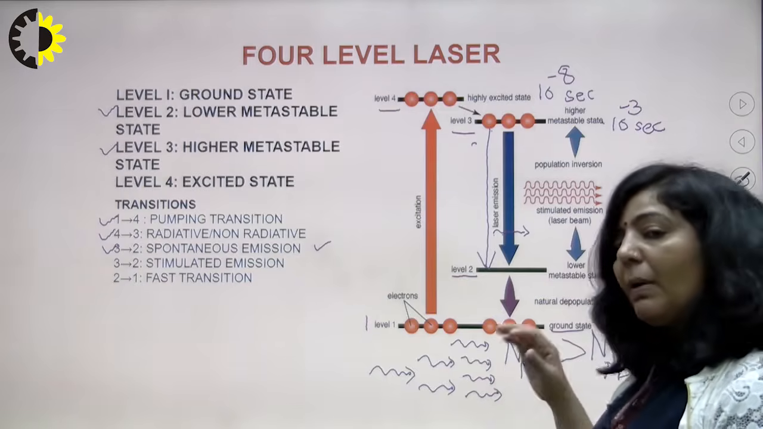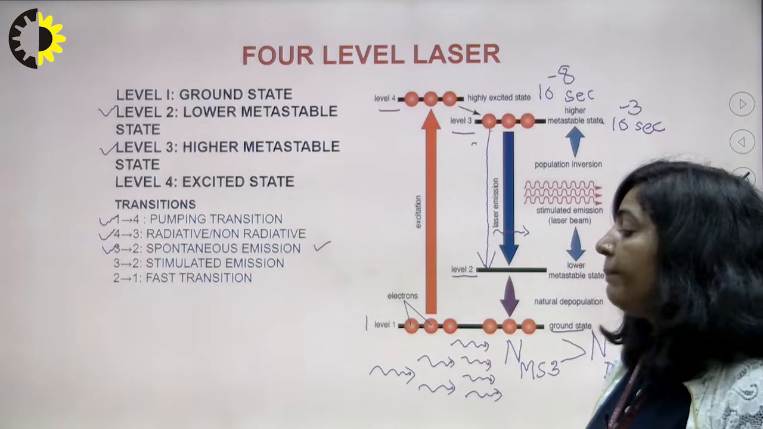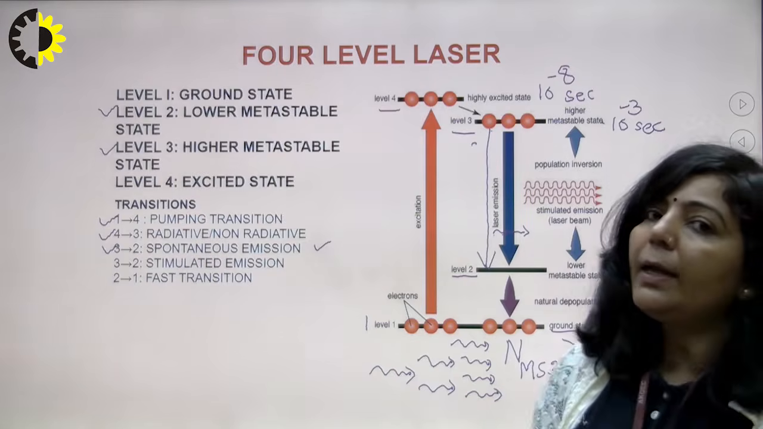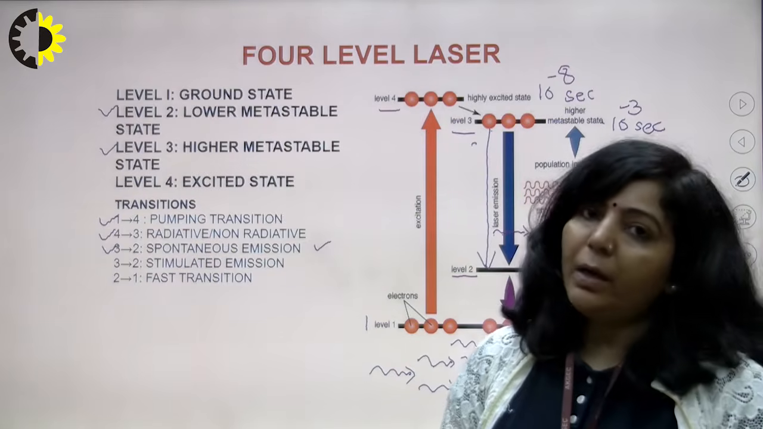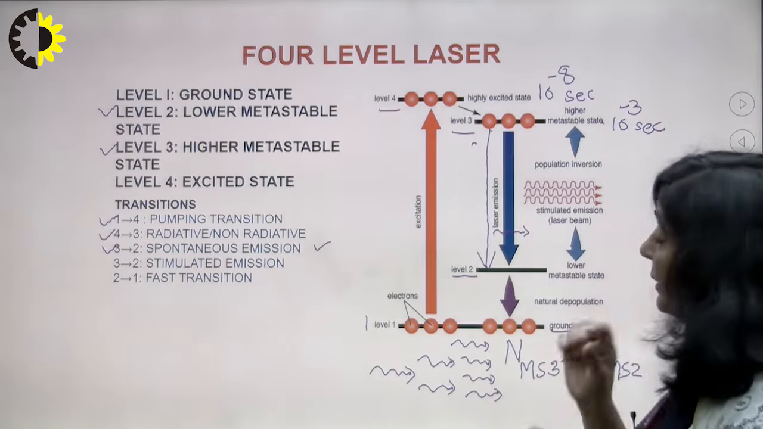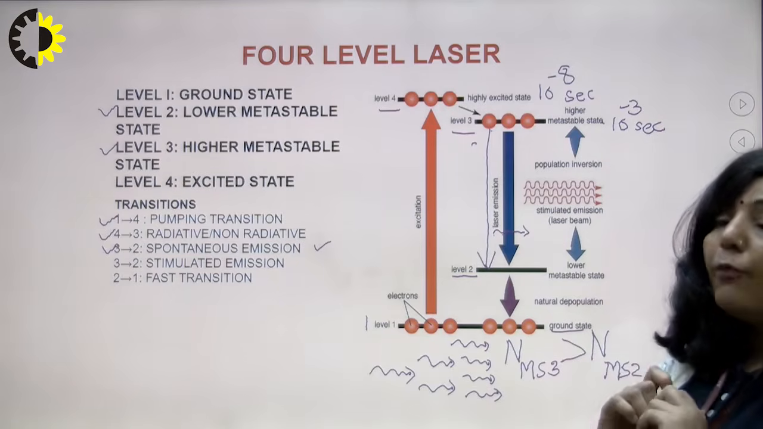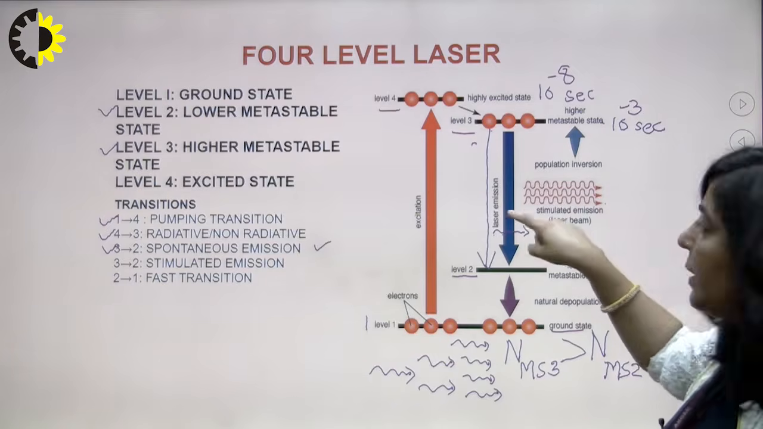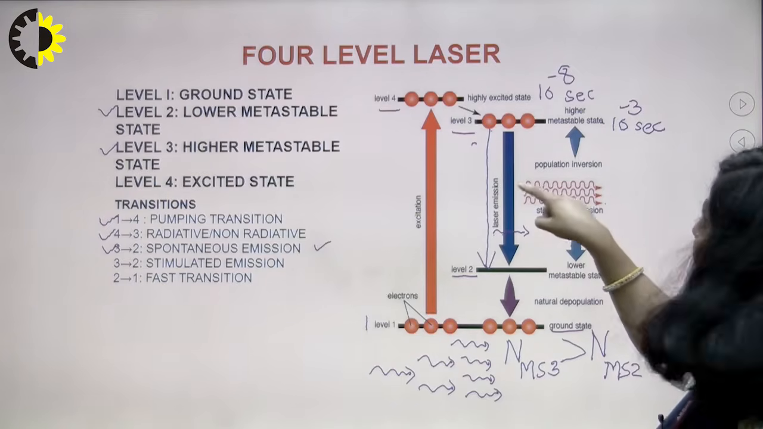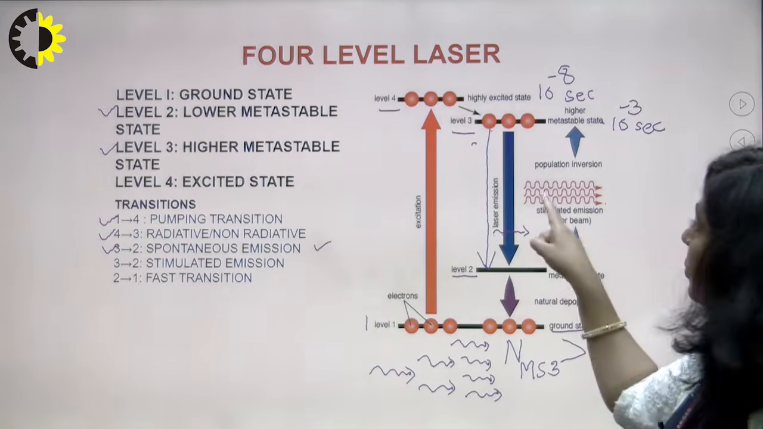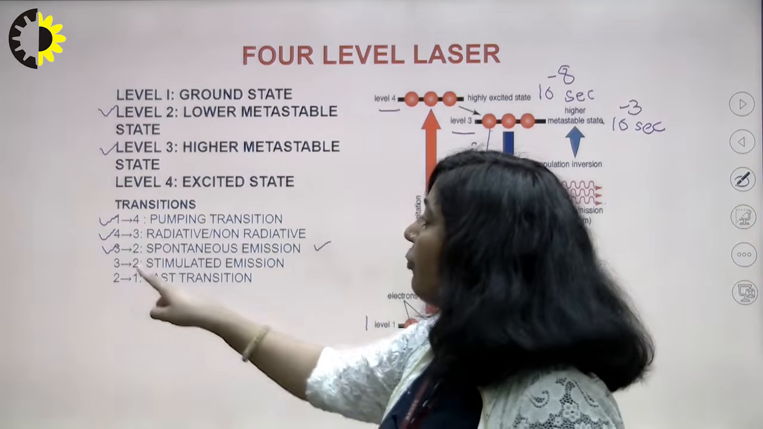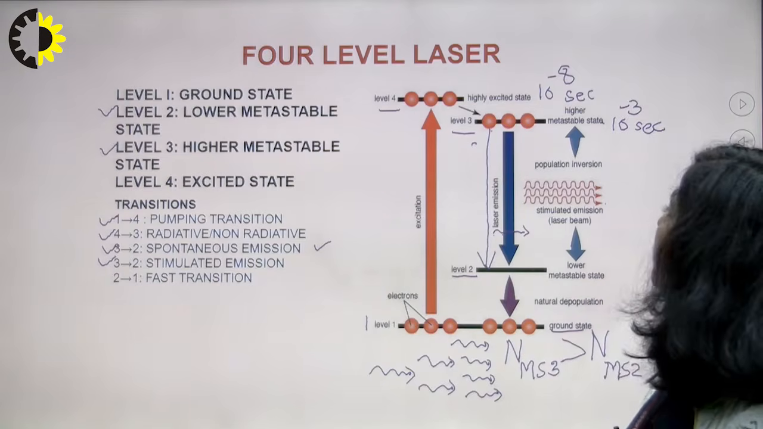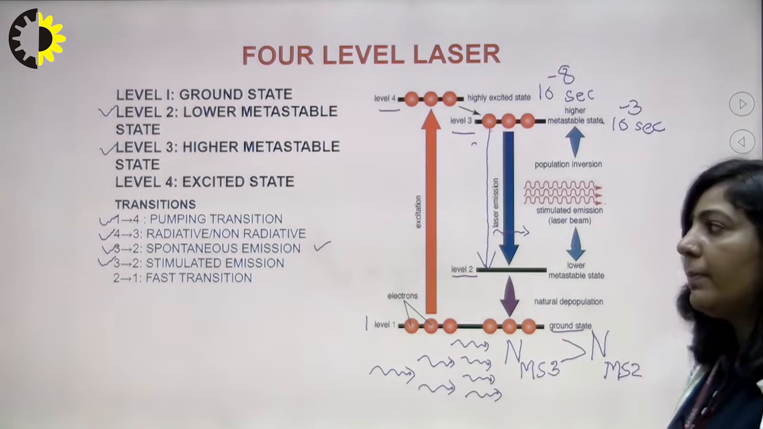This multiplication will go on, and a time will come when the energy of these photons becomes very high, and it will convert into a laser beam. So this is the working process of a 4-level laser. These are the photons moving in the same phase, with the same energy, along the same direction. The transition from 3 to 2 is known as the stimulated emission transition, also known as the laser transition.